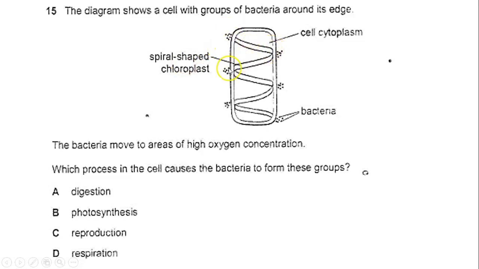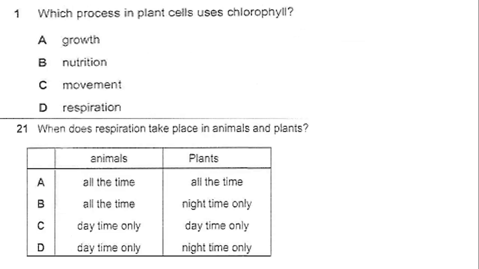What is this thing that's closer here? It is a spiral-shaped chloroplast. What's the function of the chloroplast? It takes in carbon dioxide and releases oxygen. So which process in the cell causes the bacteria to form these groups? They are standing here to take the oxygen that's coming out of this chloroplast. The chloroplast makes the oxygen by photosynthesis.